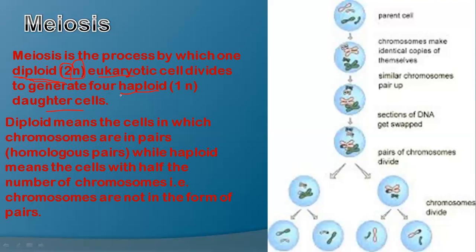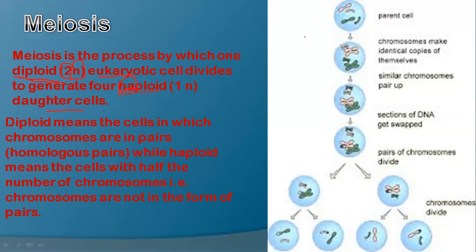So haploid, hap comes from the word half, and ploid means the number of chromosomes. So as many chromosomes as are present in one cell, when it is divided into four, definitely each will get half the number of chromosomes.